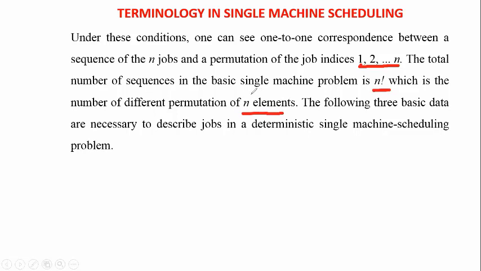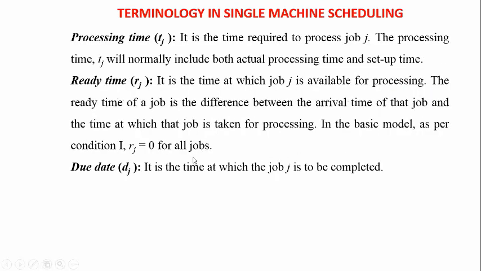Here n elements means n different products were taken, and the following three basic data are necessary to describe the jobs in the deterministic single machine scheduling problem. Here we require some data. The first one is the processing time, which is denoted with tj, t suffix j.